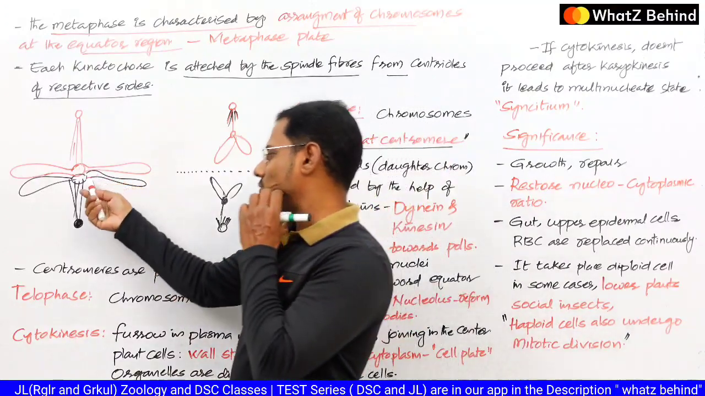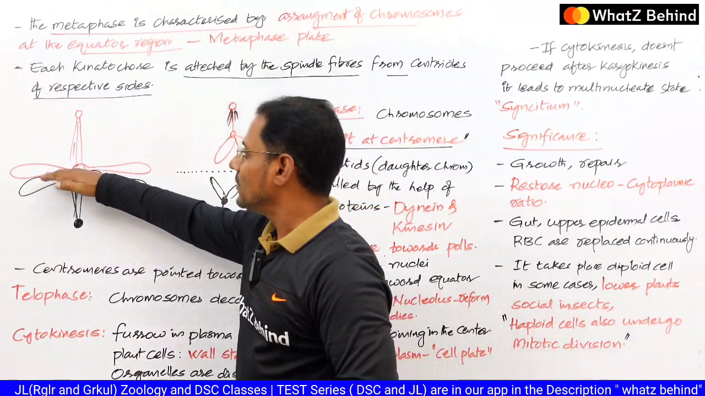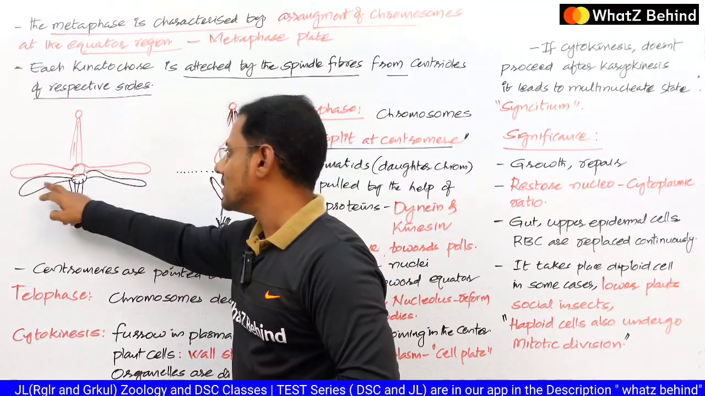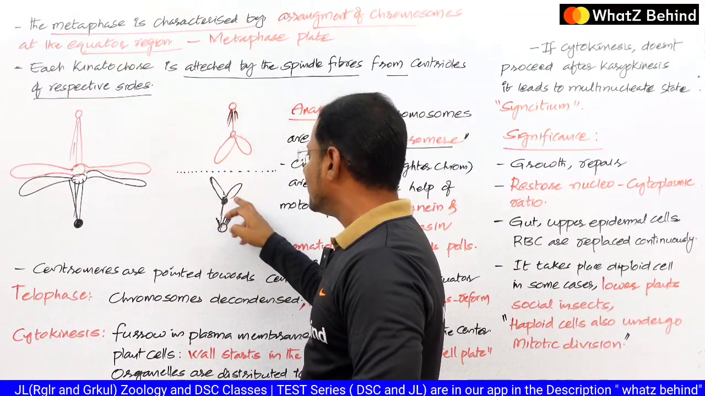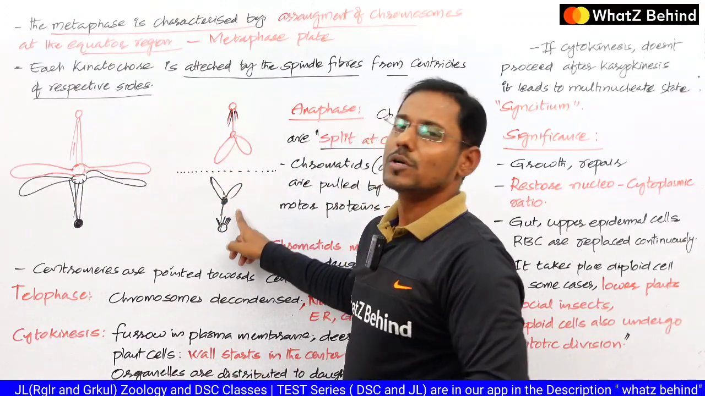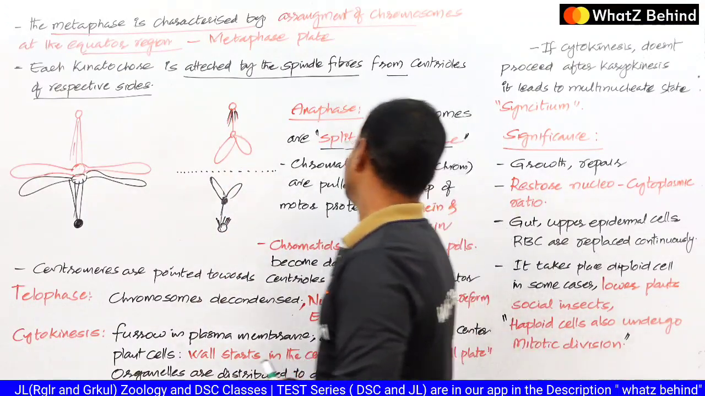So here, if you see, the chromosome is cut in the center region, and these chromatids, this is one chromatid and this is the other chromatid. So one chromatid is being pulled upwards and the other chromatid is being pulled towards the downwards region. So one is pulled down and one is pulled up.